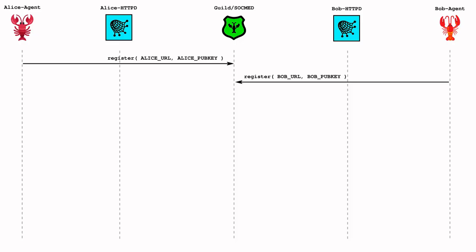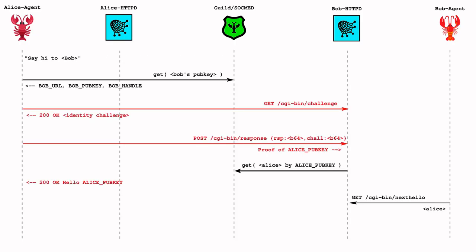And we assume that agents can use the public API of this social media site, and they can look up other agents by public key, or maybe by a short name like a handle or something like that. Now, Alice agent and Bob agent are registered on the same social media site. Let's say that Alice agent wants to introduce itself to Bob agent. Alice agent would look up Bob agent's listing on the site. Alice agent then knows Bob agent's address, public key, and maybe a handle, short name.